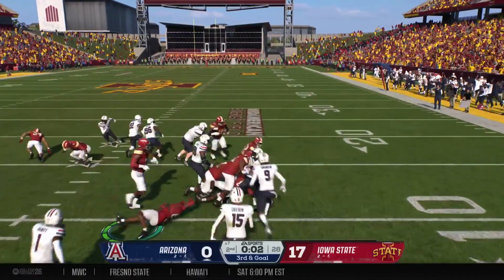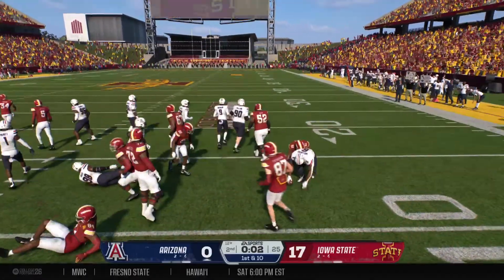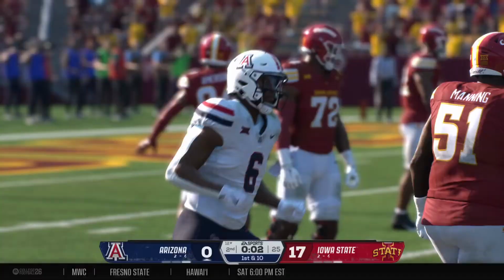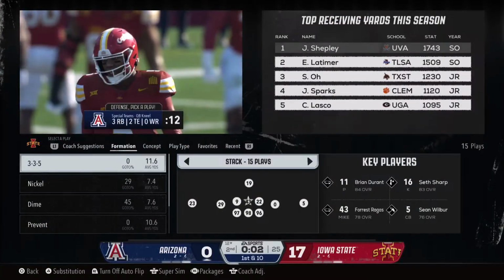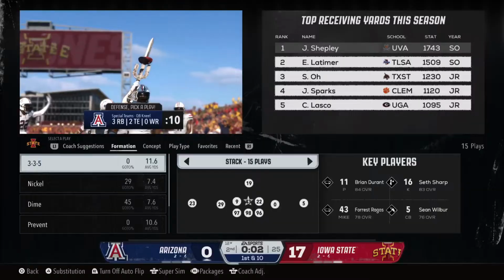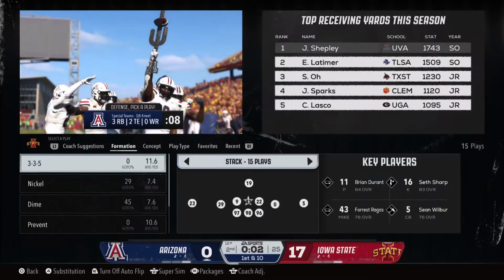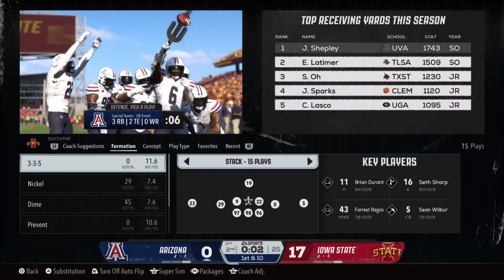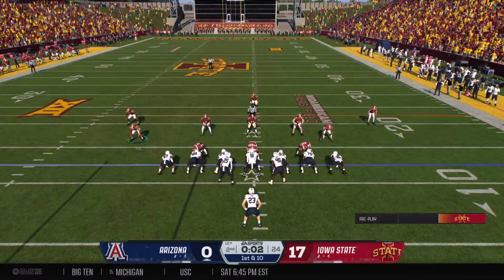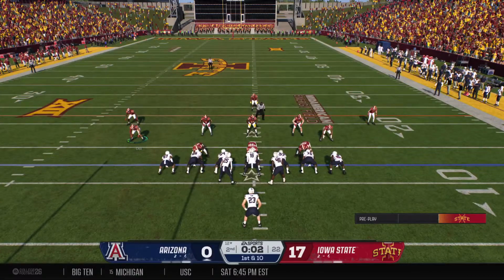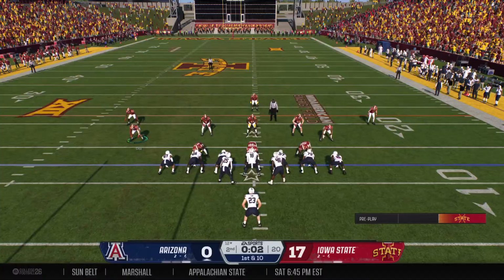A first half turnover can swing momentum. And they make the play and make sure there's not any scoring opportunity right here before the end of the half. I'll tell you something, in college football, you're lucky if you get 2 interceptions in a season. This guy now has 2 interceptions in the first half of this game. He's been reading the quarterback's eyes, and he has been everywhere, an absolute ball hawk.